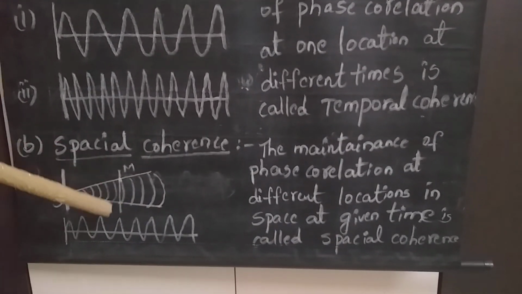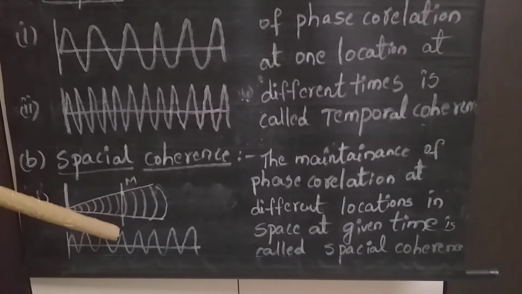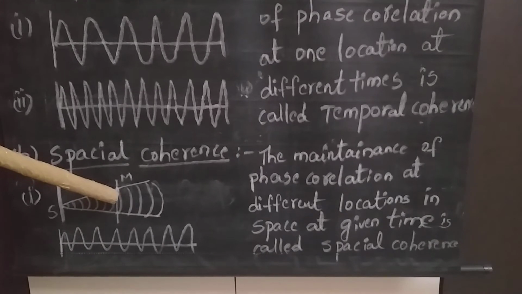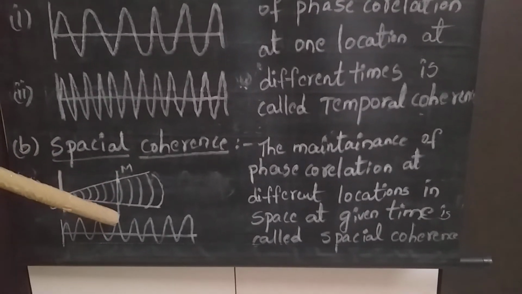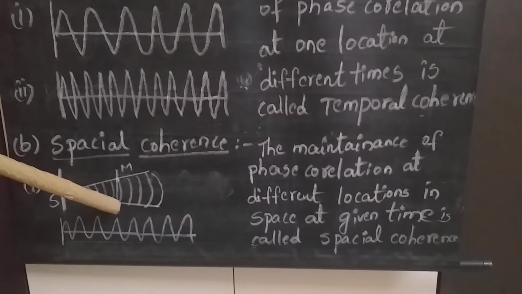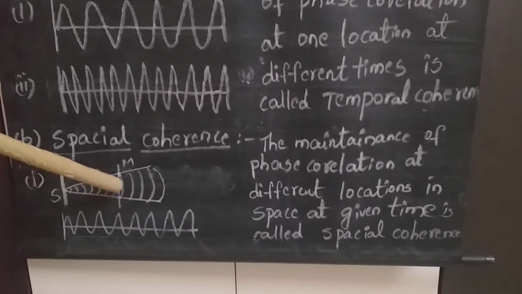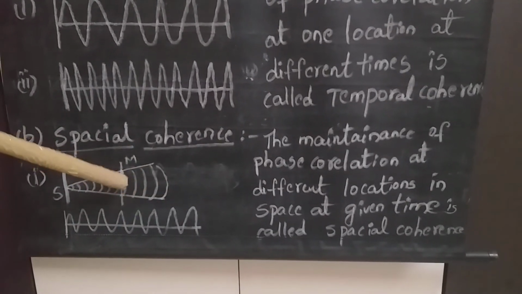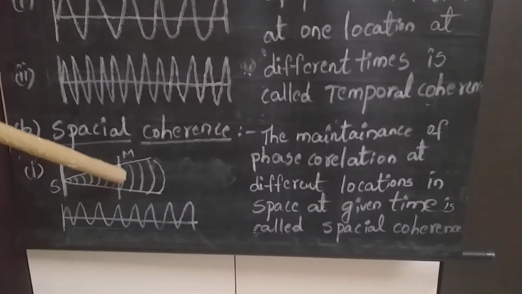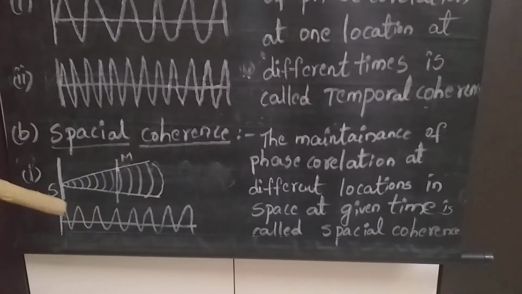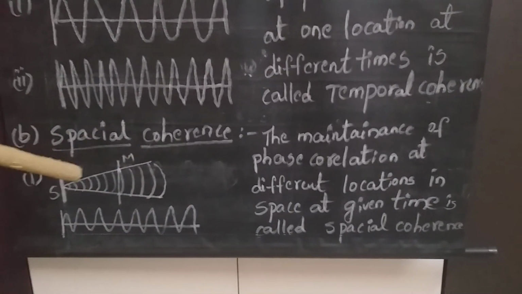If I draw one normal or vertical line like this, this vertical line is touching the wavefront at this point as well as at this point. But these two points are with respect to the maxima of the wave. That means at two different positions at a given time t, this wave is maintaining the phase. Therefore, this comes under spatial coherence.